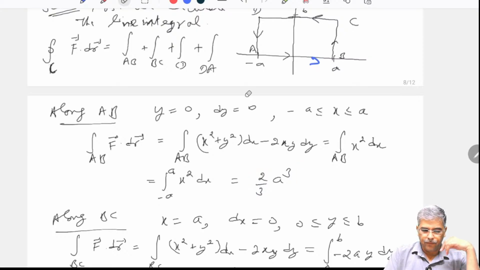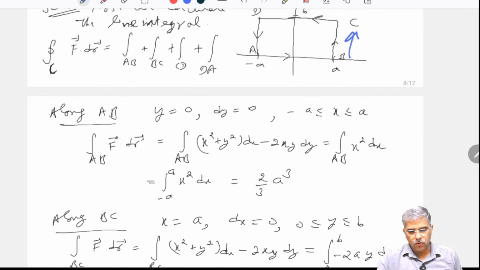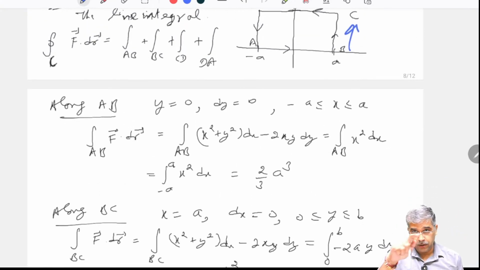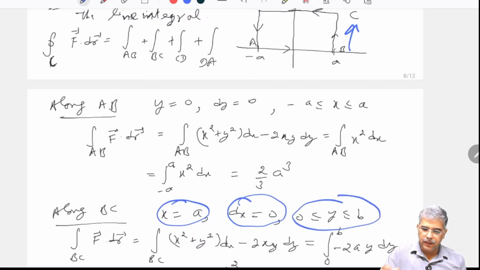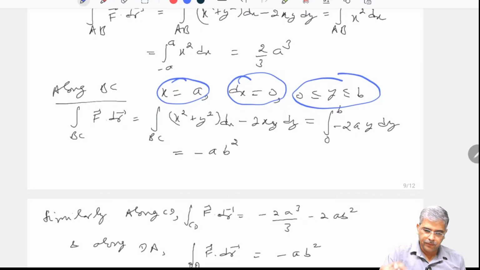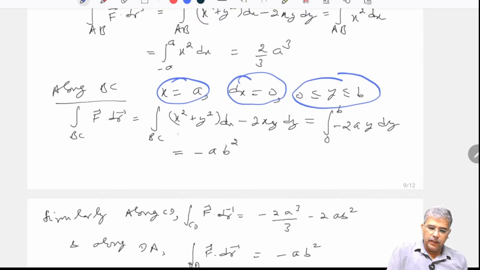Now I obtain along the vertical one, that is BC, along this one. So again along BC I am showing the diagram as well. So the value of x is throughout a, and hence dx is 0, and y is ranging from 0 to b. So I scroll it up now. So again this part is same, f dot dr would be the same throughout in all the cases.